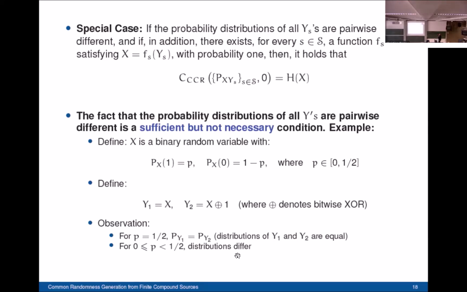And in this example, we will see that the compound common randomness capacity for the case of non-communicating terminals will be equal to the entropy of X. This holds for both P different from 1/2 and P equal to 1/2. So with this example, we emphasize the fact that the distinct probability distribution is only a sufficient condition.